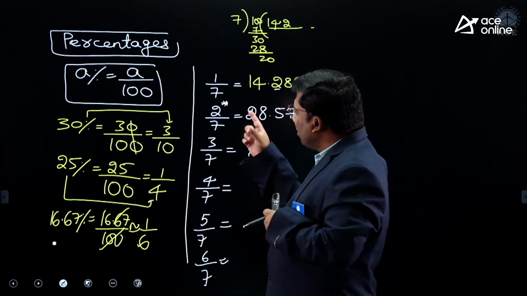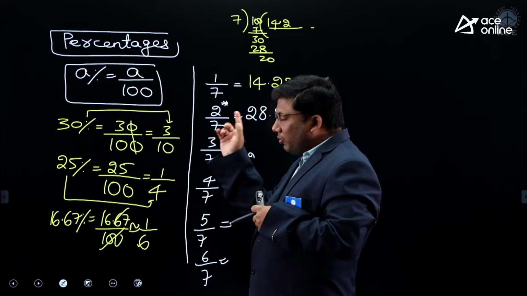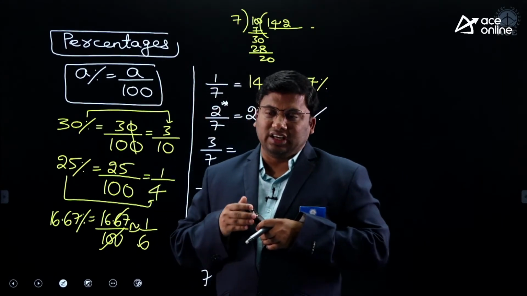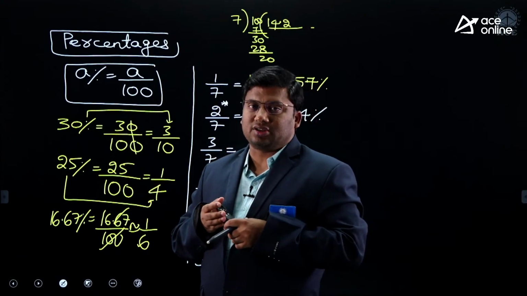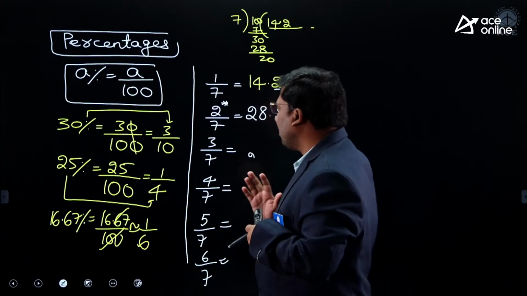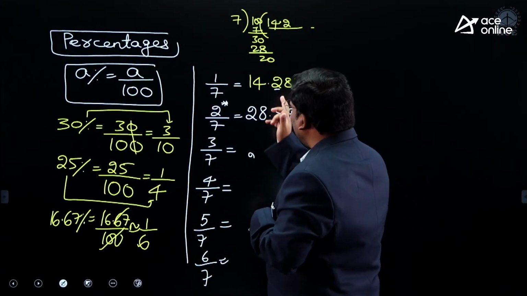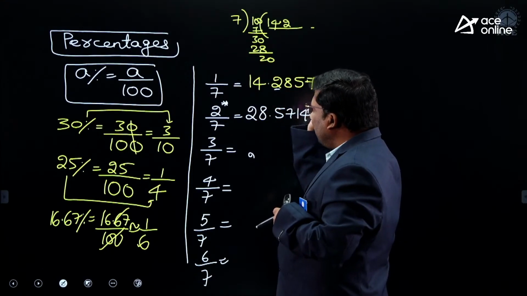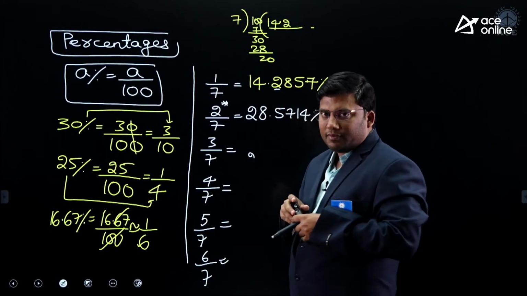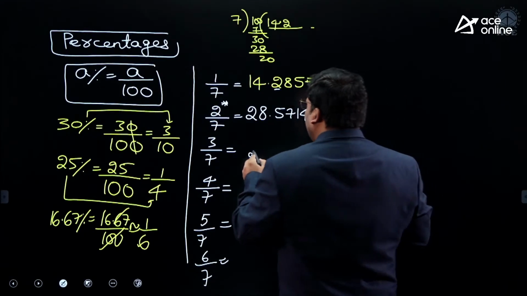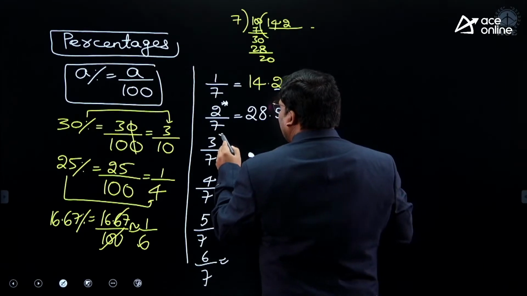Again I am explaining 2 by 7. Take the numerator 2, multiply it by 10. 2 tens are 20. 7 goes how many times in 20? 7 twos are 14, 7 threes are 21. Maximum 2 times it will go. Write down that digit and the next digit, then the remaining digits in serial order: 28.5714.